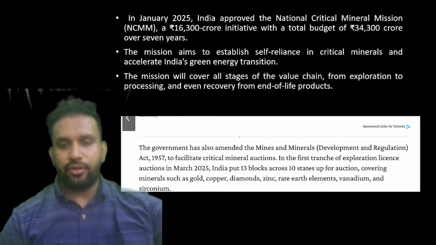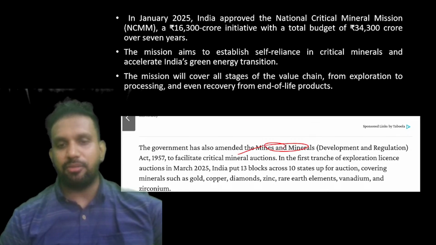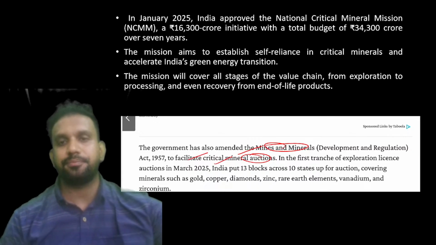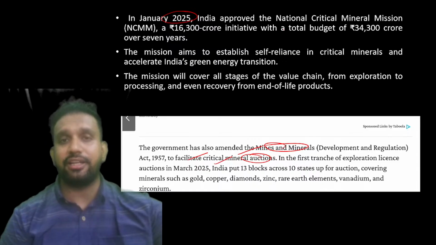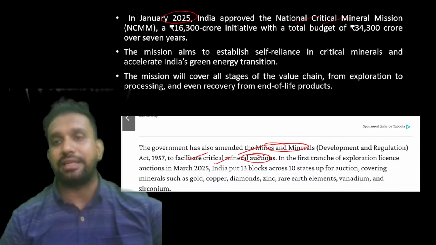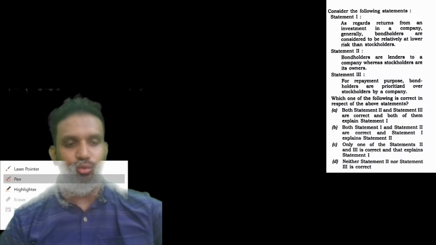So you can see that the government has amended the Mines and Minerals Act to facilitate critical mineral auctions, and the government is doing that. And India in January 2025 has also launched, a little bit of extra information to all of you, the National Critical Mineral Mission also.